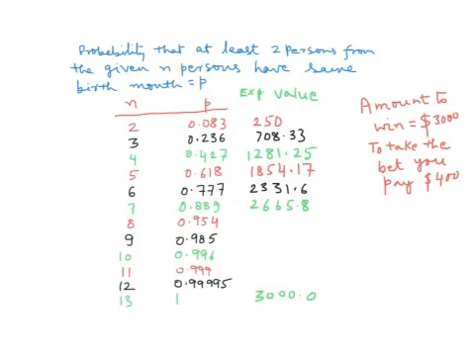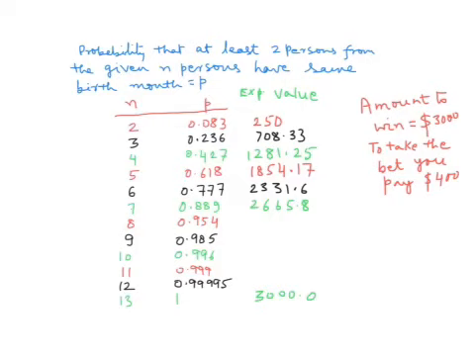So if this bet happens several times, then over a long run you can expect to win this much per bet. If you are paying $400 per bet, and you are winning $250 per bet, that is the expected winning amount, then obviously we are losers.